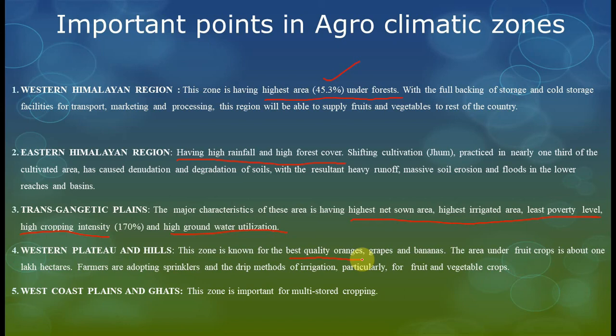Okay. West Coast plains and ghats. This zone is important for multi-storied cropping. See, friends, multi-storied cropping, West Coast plains and ghats. There, multi-storied cropping is there, friends.